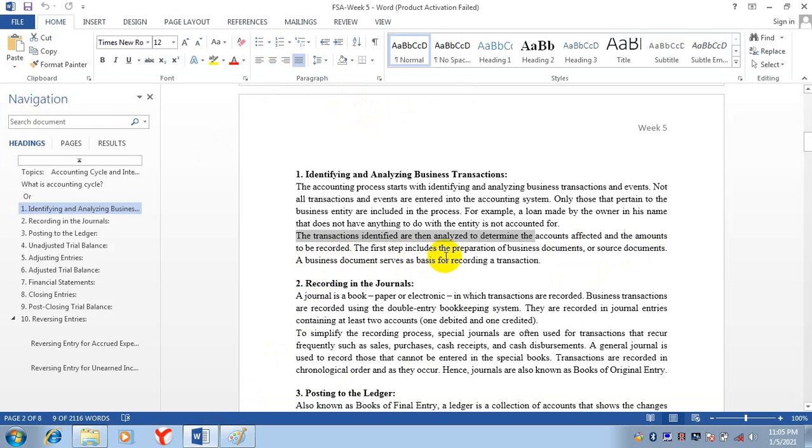The first step includes the preparing of business documents or source documents. Now here, what will be the source documents? What will be the business documents we will prepare? A business document serves as the basis for recording transactions. Now keep in mind one thing.